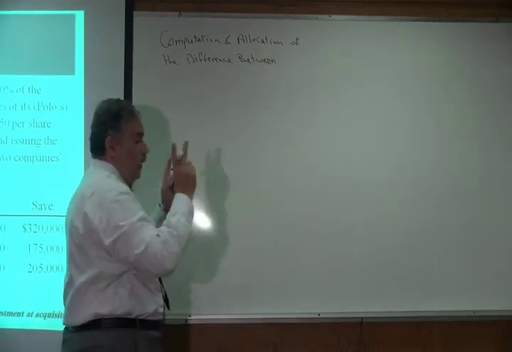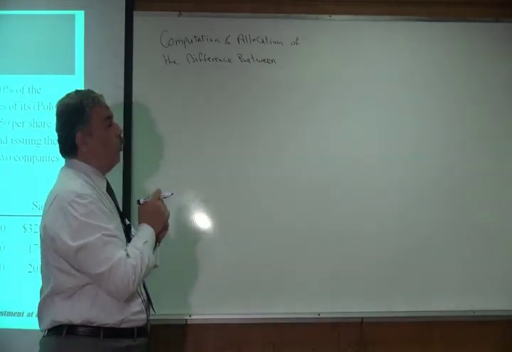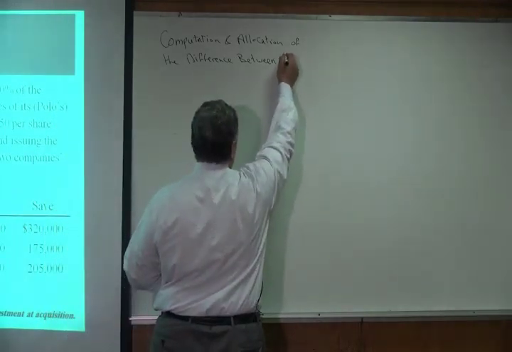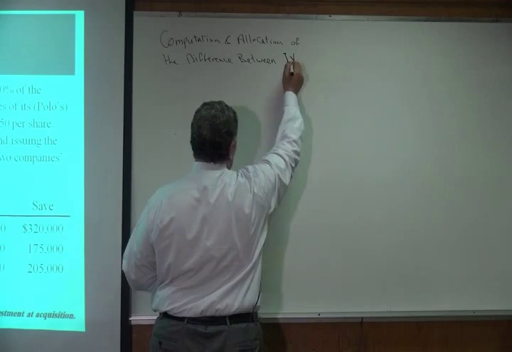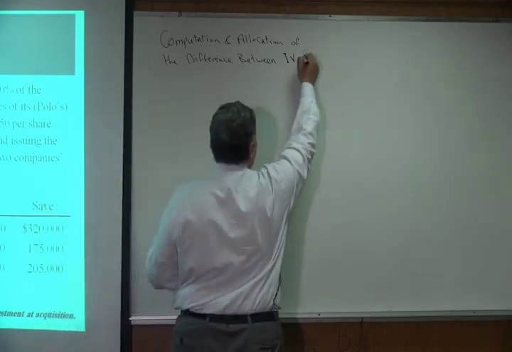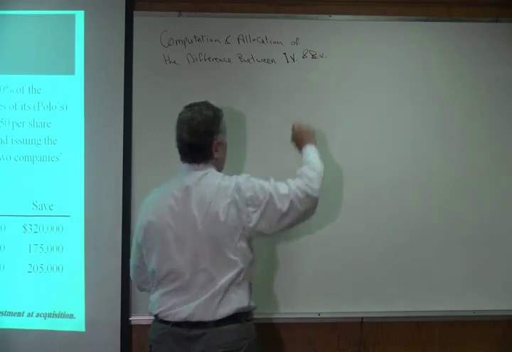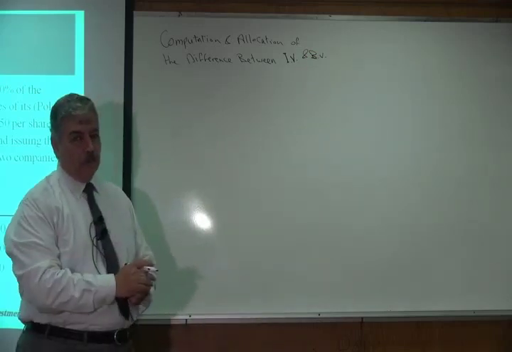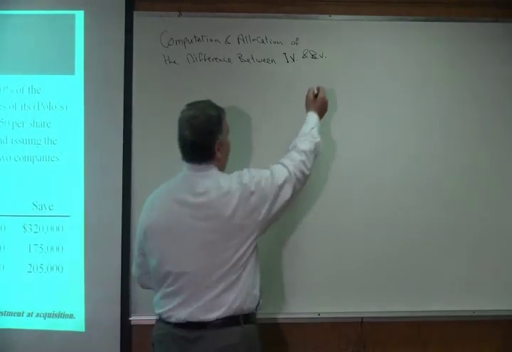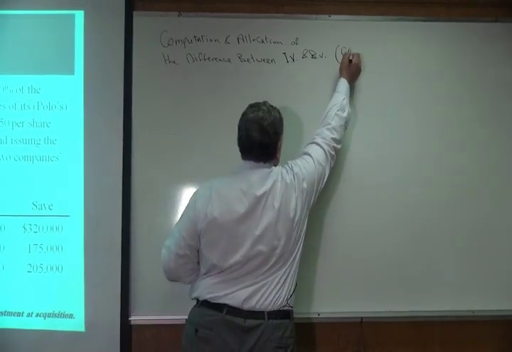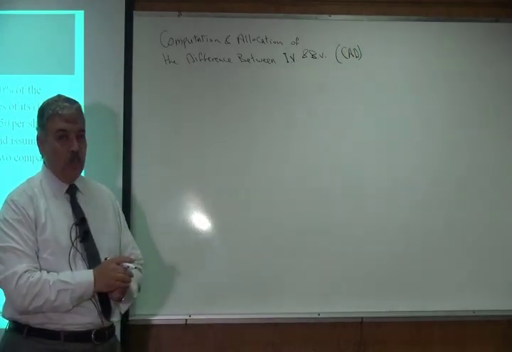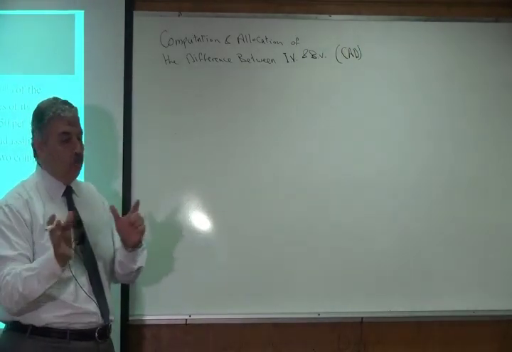We are going to compare the implied value of the companies that we purchased and the book value of the assets and liabilities purchased. We call this schedule CAD, or CAD schedule. In the CAD schedule, we will make a comparison between two values.